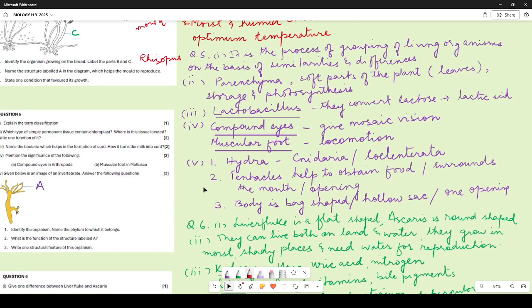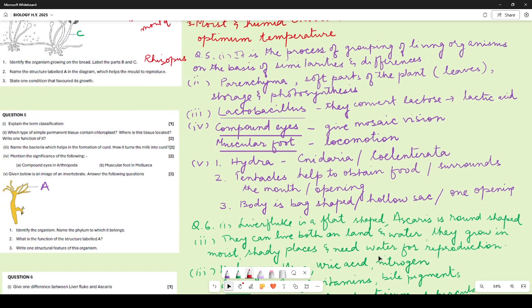What is classification? It is a process of grouping of living organisms on the basis of their similarities and differences. So when we are talking about grouping, on what basis do we group them? We group them on the basis of their similarities, we group them on the basis of their differences.